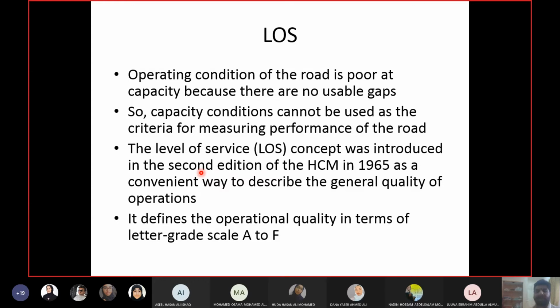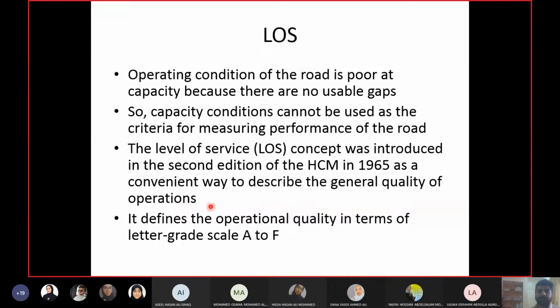So we need to define some intermediate levels between free flow and capacity, for which we can design. So the levels of service are these intermediate levels, starting from free flow till the capacity and beyond. This concept was introduced in 1965, and it describes the quality of operations on the highway.